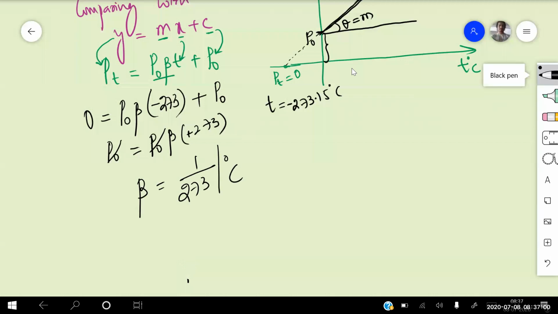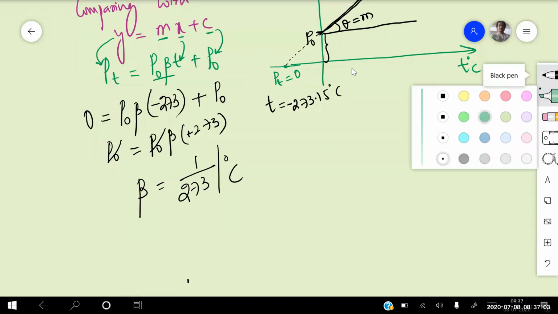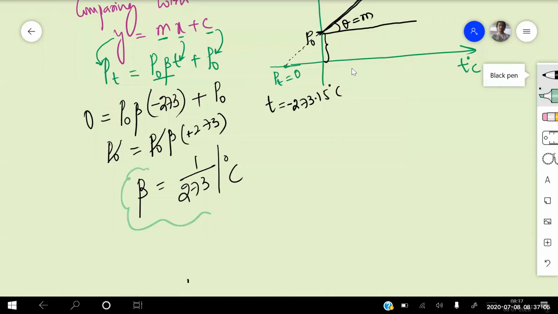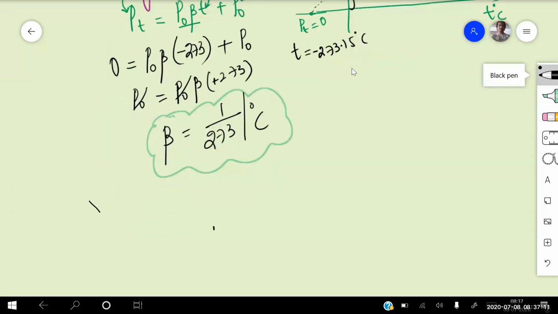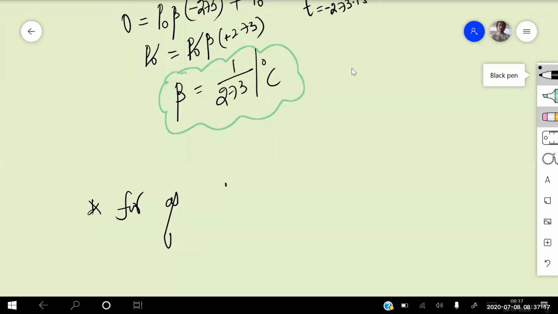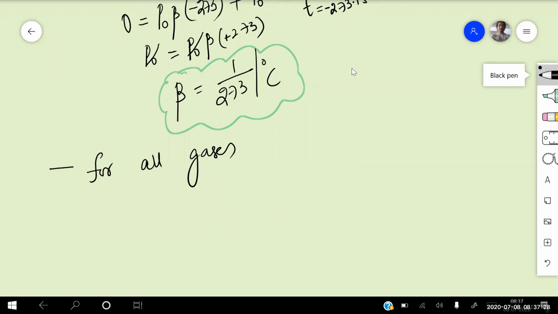So for all gases, if I write the given condition, we got the alpha value also the same and the beta value also. So I can write one point, keeping a star mark: for all gases, alpha equals beta, and that value equals how much? 1 by 273.15 per degree centigrade.